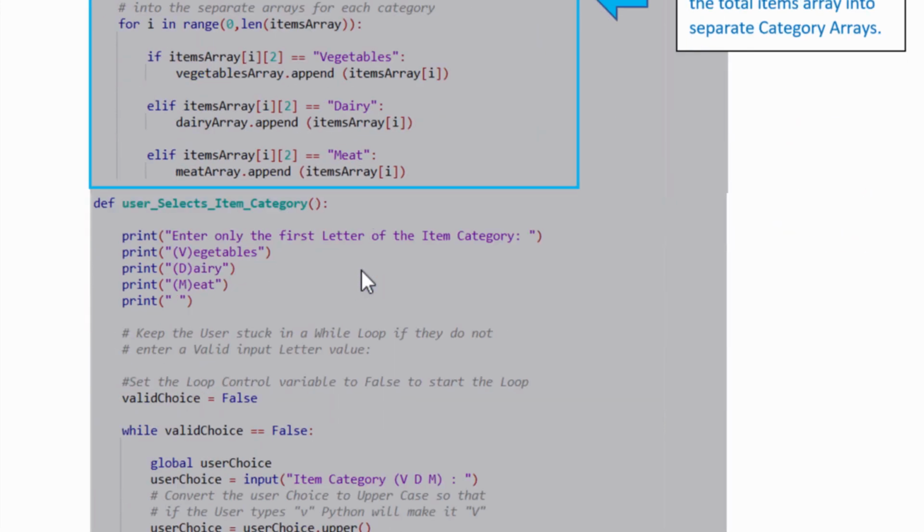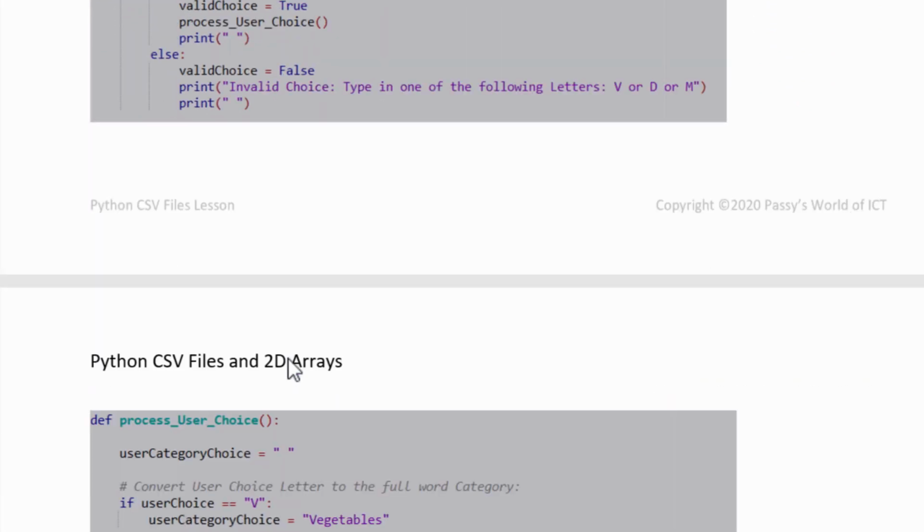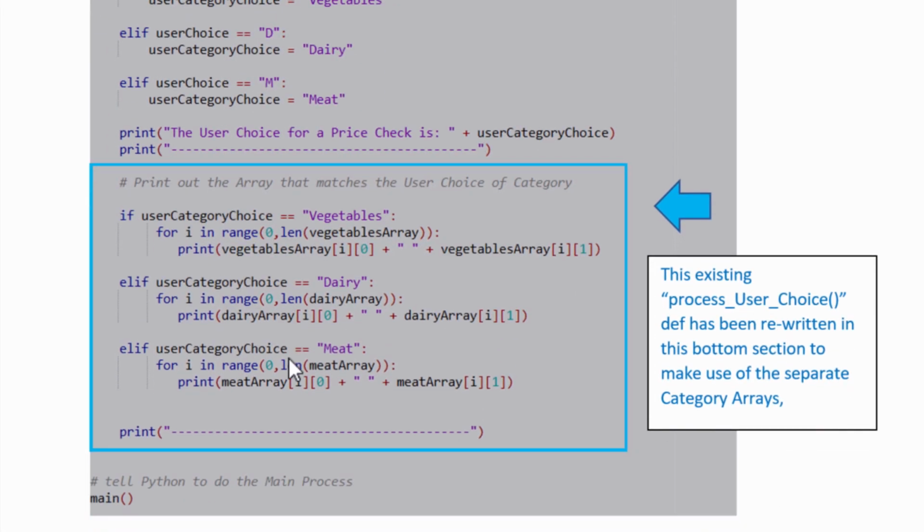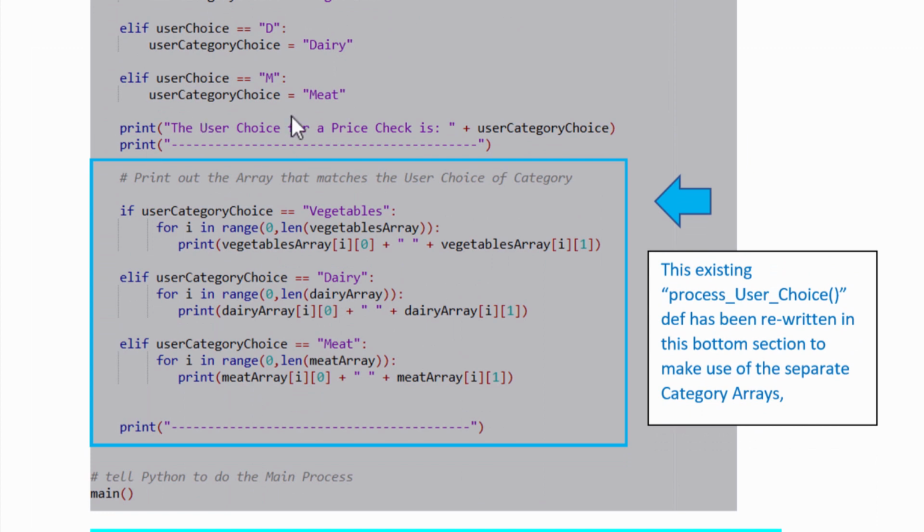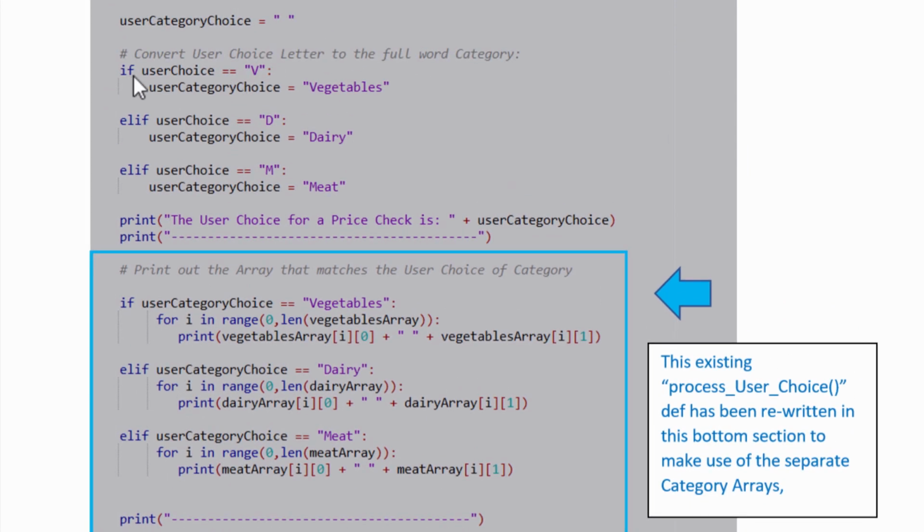All right, so we need that added in. All of this code kind of stays the same. This is all the same: if they've chosen V, we want vegetables; if it's D, it's dairy, and tell them what they've chosen. But this part here, you have to modify what's there at the moment and change that part so it looks like this.